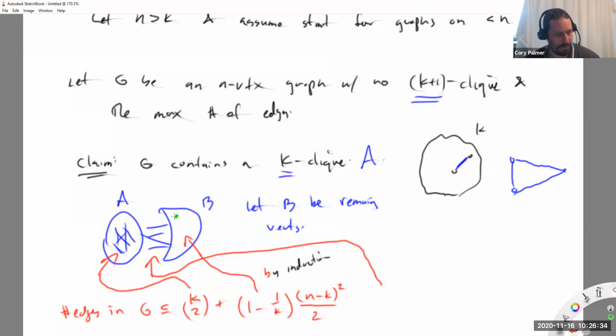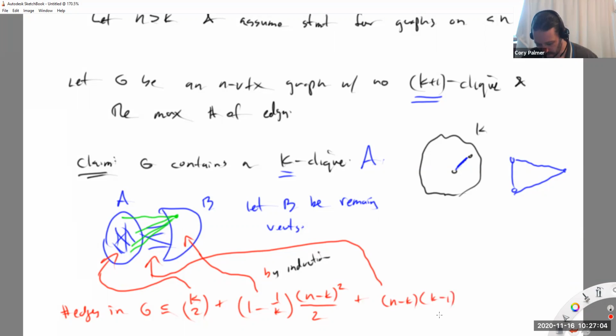Exactly, Eric, right? B can't send an edge to every single vertex in A, because that would create a k+1 clique. That's why I needed A to be a k clique. Otherwise, I can't make that comparison. So this vertex here sends at most k-1 edges across. So the total number of cross edges is the size of B times k-1 at most. What's the size of B? It's n minus k times k-1.